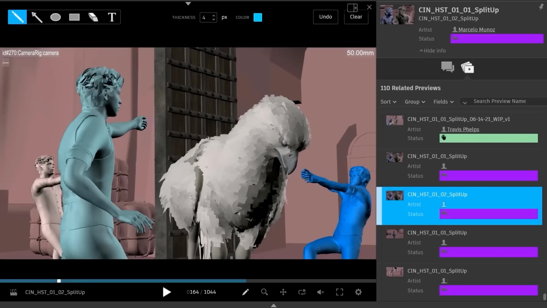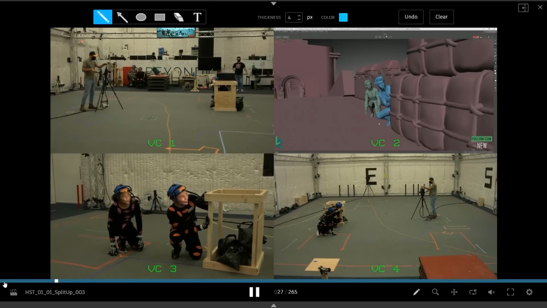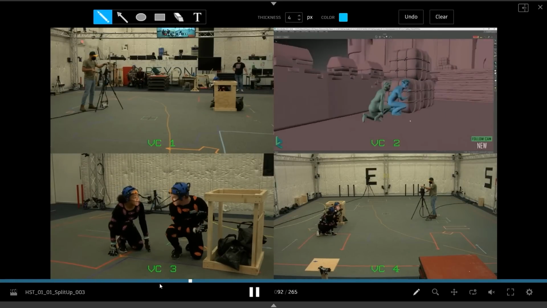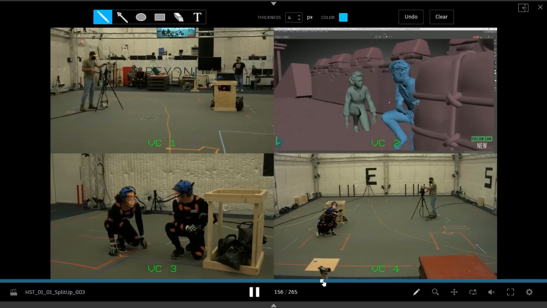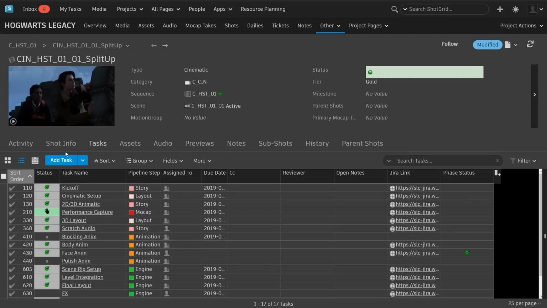So the next phase is to bring the scene to life on the stage, and then provide that data to the team for layout integration and blocking. But before we get there, we have to review and select from the raw performance capture video reference. So I want to jump over and show you a brief look at our custom setup for performance capture review and the data selecting process.